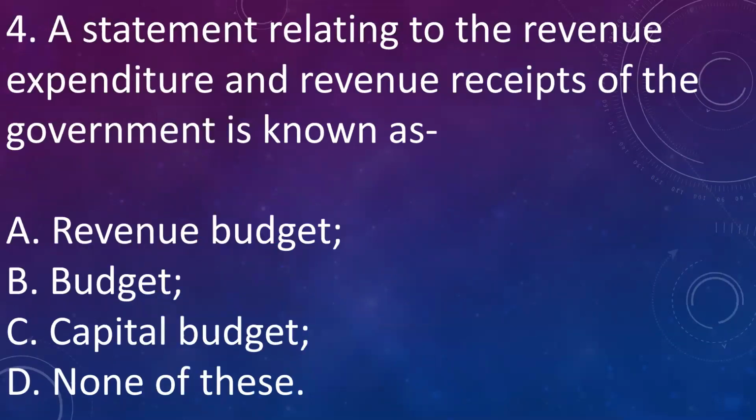Next, a statement relating to revenue expenditure and revenue receipts of the government is known as A. Revenue budget. B. Budget. C. Capital budget. D. None of these. Answer is A. Revenue budget. It is a statement relating to revenue expenditure and revenue receipt of the government.